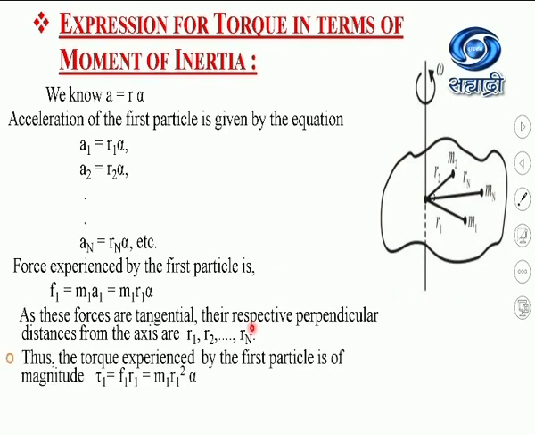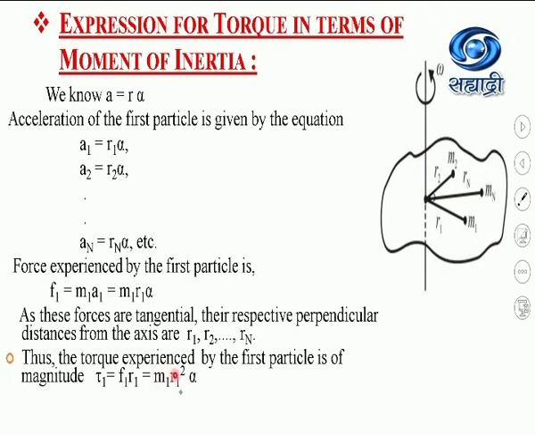So we can write that the torque exerted by the first particle is of magnitude tau1 equal to F1 into r1. Because in the 11th standard, we learned that the torque is always the product of the magnitude of the force and the perpendicular distance of this force from the axis of rotation. So tau1 equal to F1 into r1, that is equal to m1 r1 square alpha, because we substitute the value of F1, which is m1 r1 alpha.